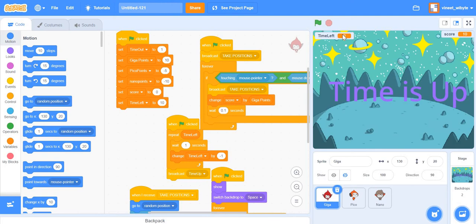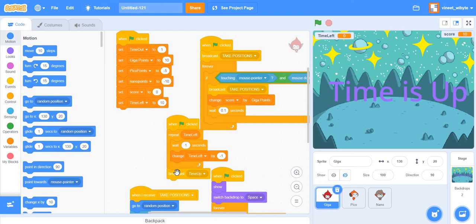The first thing that I said is that you can have an introductory animation or an instruction. Remember, here we have this screen, which is not an instruction, it is the end of the game saying time is up. And that came when we had this broadcast time up. But you can have something like this very much in the beginning. So maybe the game starts with this and says, okay, look, this is a game where you have to do so and so. You can even have a small animation where Giga can come in. For example, in my game, Giga comes in and says,